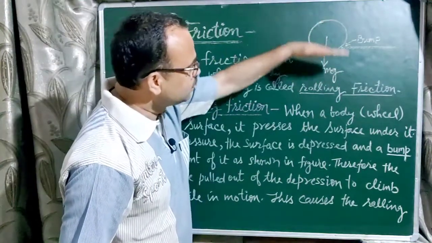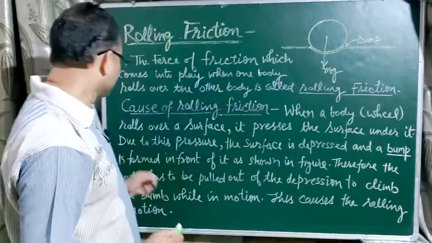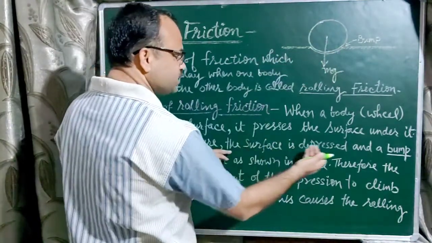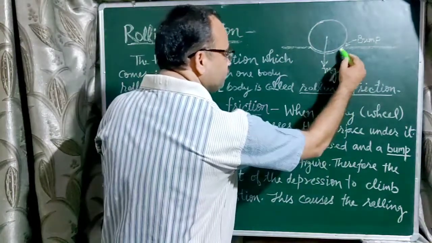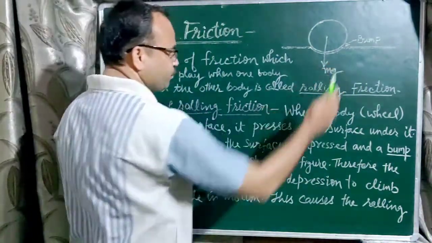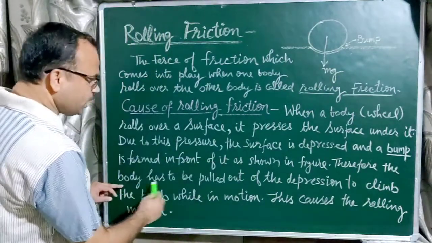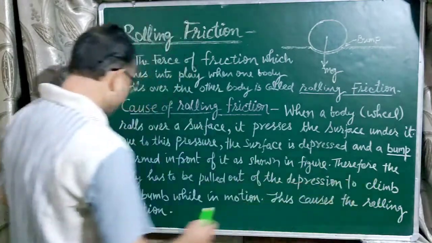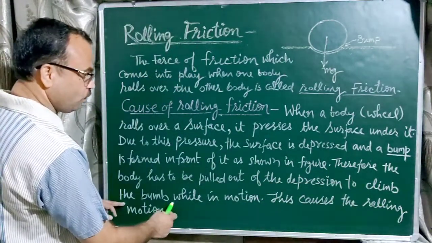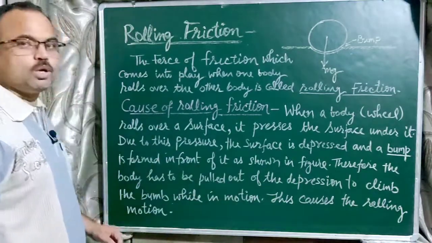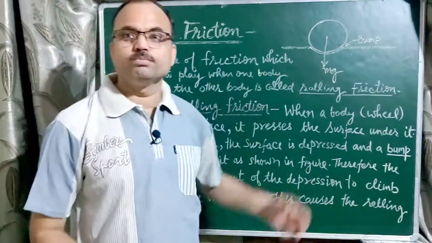Due to this pressure, the surface is depressed and a bump is formed in front of it, as shown in the figure. Therefore, the body has to pull out of the depression to climb the bump while in motion. This is the main cause of rolling friction.